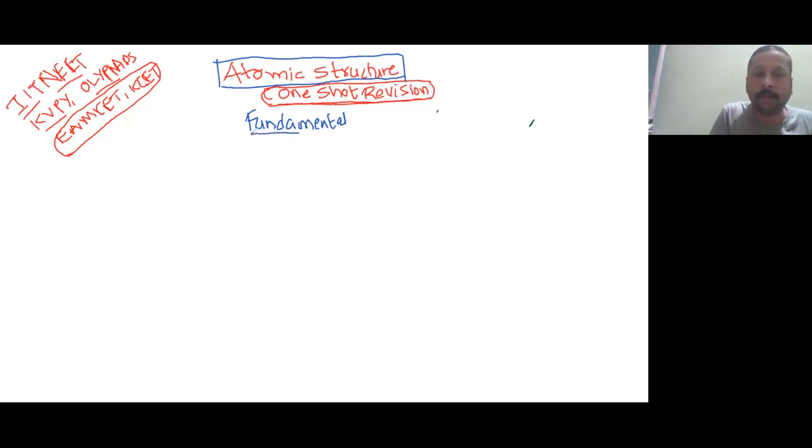That's why I am telling you fundamental particles according to this chapter. According to this chapter, there are only three fundamental particles. If somewhere you study something else, don't think that they are advanced level and this is simple level. No. According to atomic structure, there are only three particles: electron, proton and neutron.